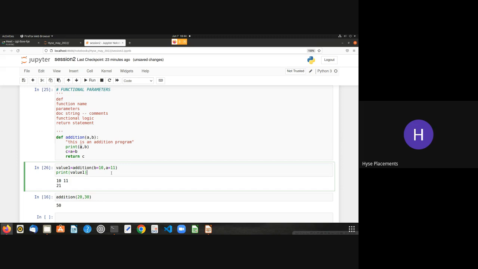If I print this out, the value of a is 11 now, and the value of b is 10 now. According to the keywords, we can clearly mention our parameters. You can ignore the order and clearly mention the parameters whatever you like. That was called keyword arguments.